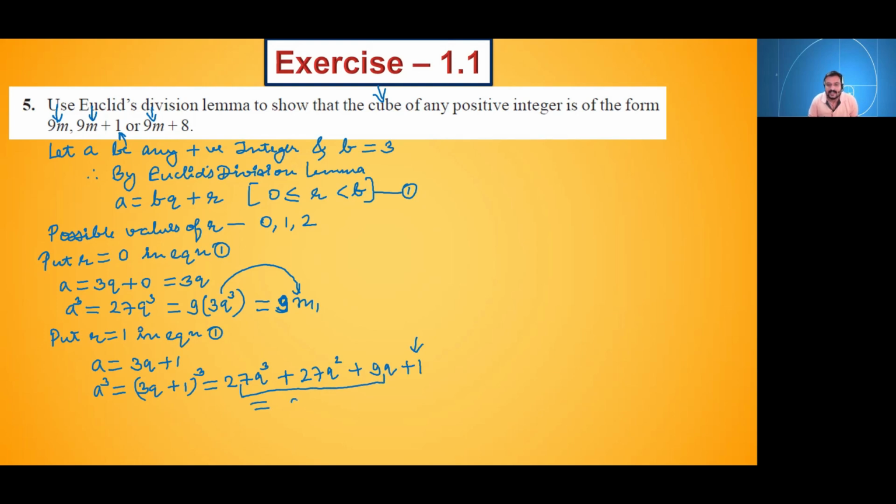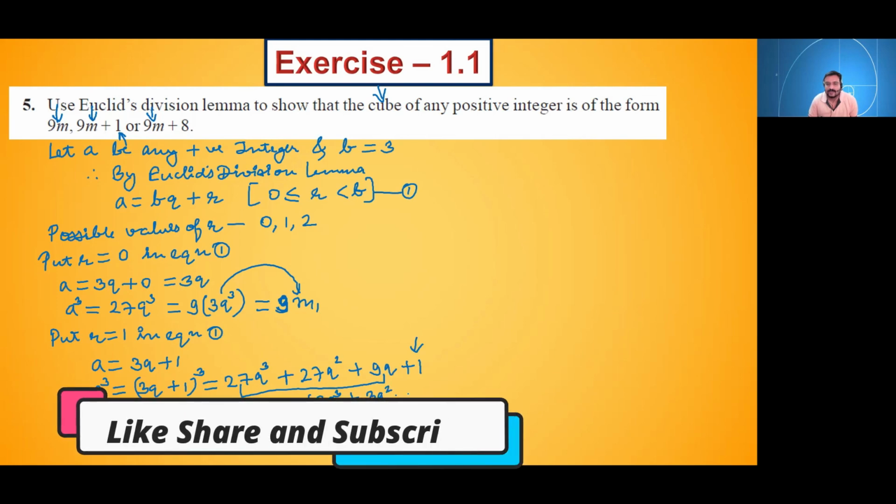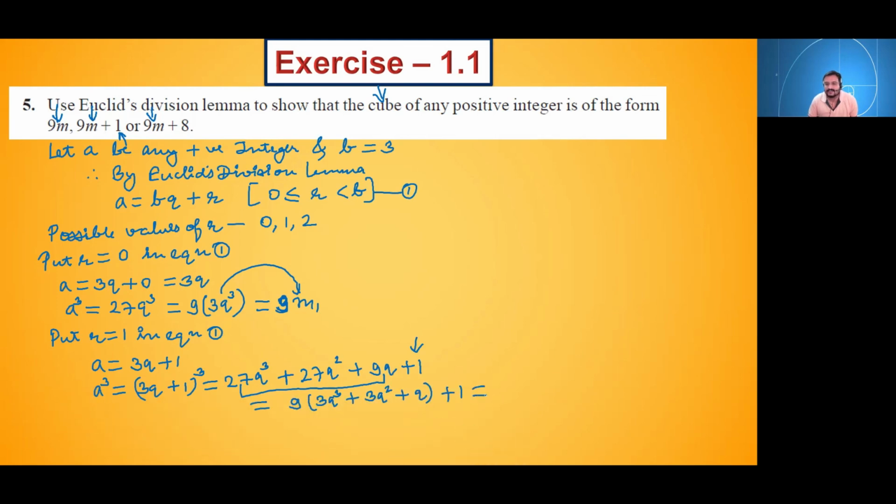We will take 9 as common. So what we will get inside the bracket? It will be 3q cube plus 3q square plus q plus 1. Now this bracket we will assume some integer m2. So this will be 9m2 plus 1.